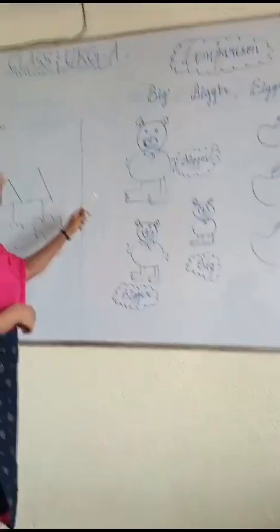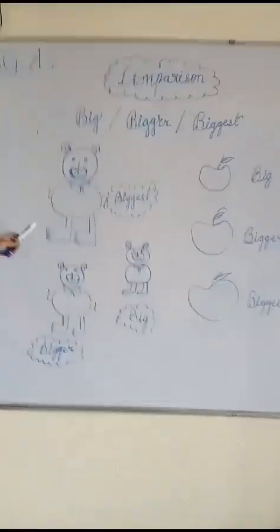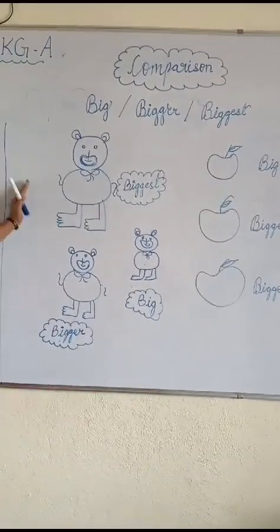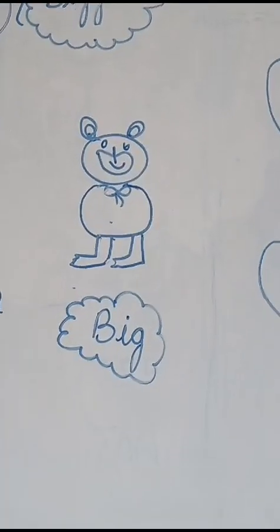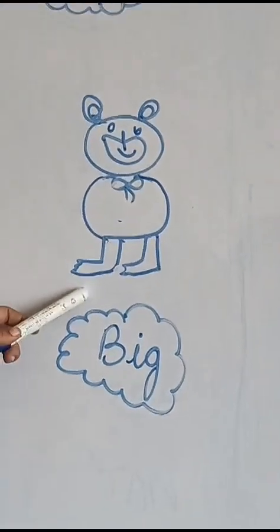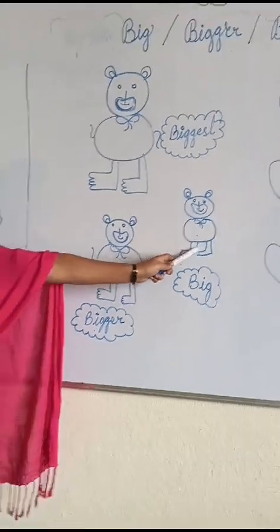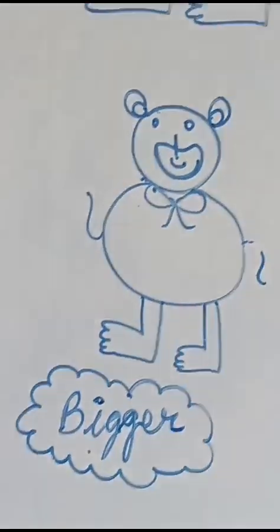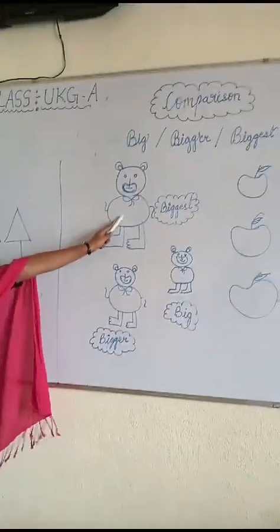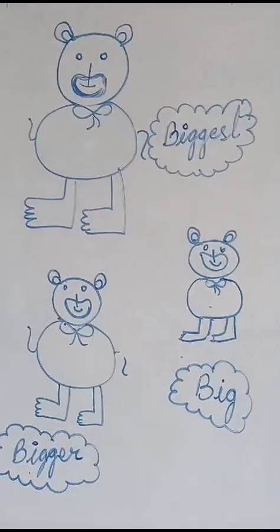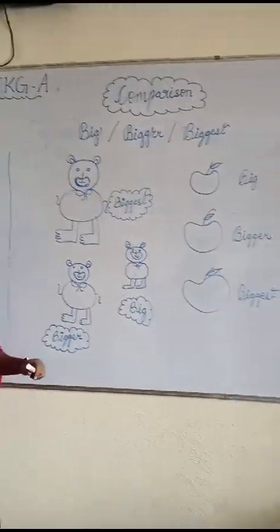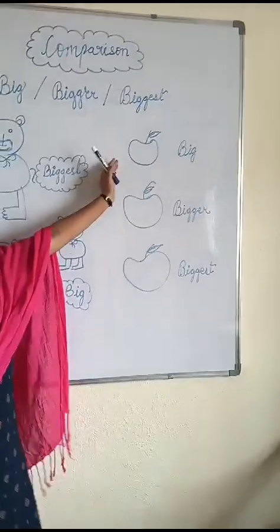Okay, see here, all of you. See, I have written here. We can see here 3 teddy bears. Which is the big? Can you say which is the big? This is big. This is a big teddy bear. Bigger, biggest. Say, everybody. Bigger, biggest.